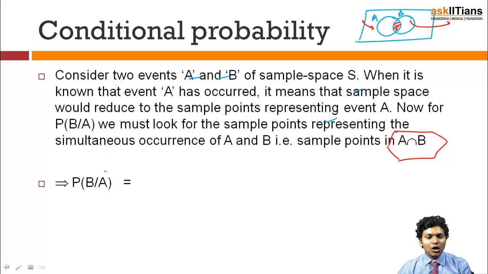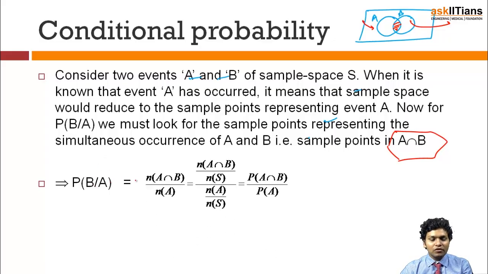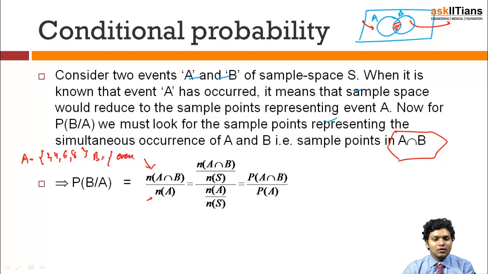Hence, let us see how it is represented. Probability of B given A has occurred will be nothing but probability of A intersection B upon the total number of elements in the sample space A, because now my sample space has been restricted. So consider the example again in which A was 2, 4, 6, 8 and B was an even number less than 12.